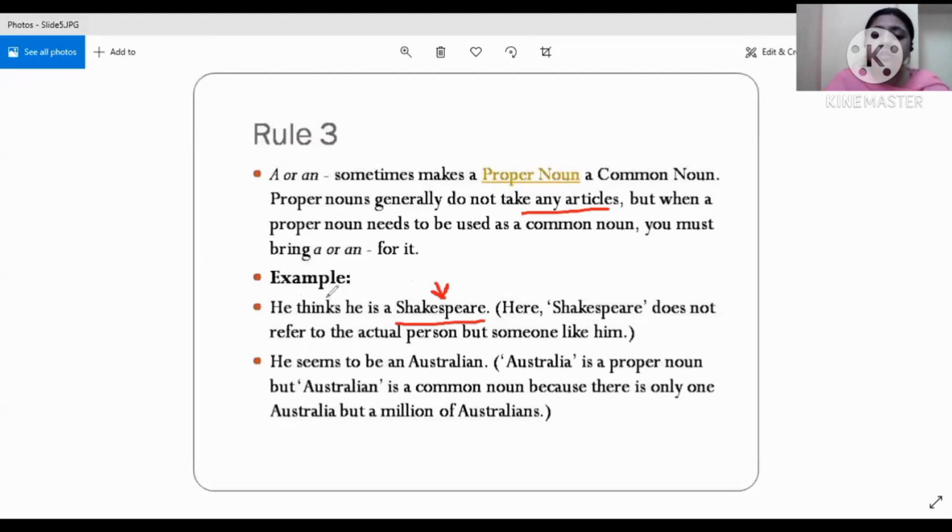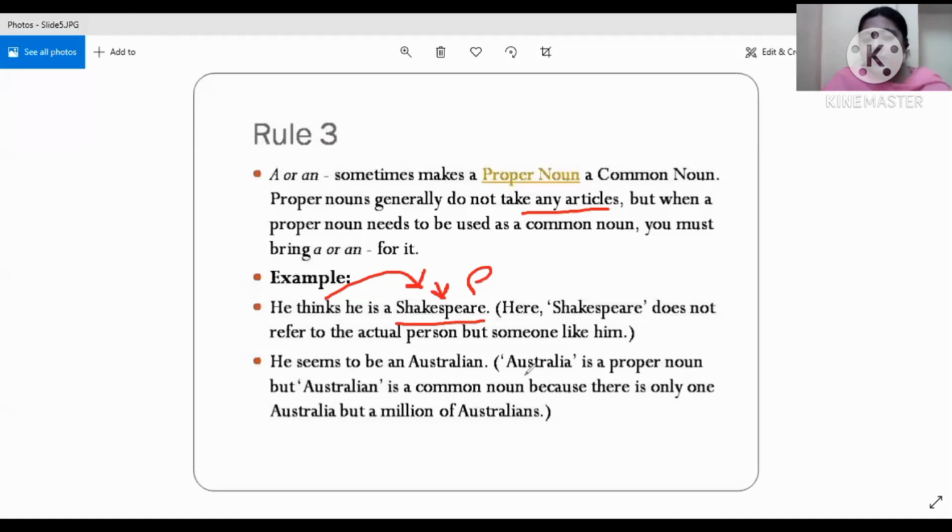Where we want to refer to the qualities of Shakespeare, but not Shakespeare as an actual person. In this manner we are converting this proper noun into a common noun. In such a case we precede the proper noun by an article.